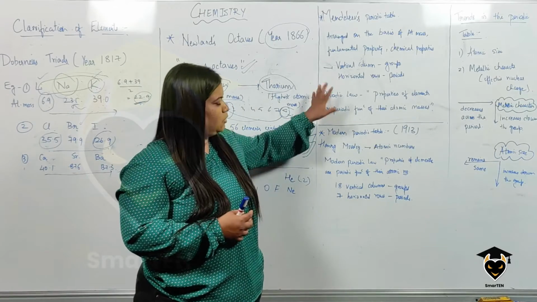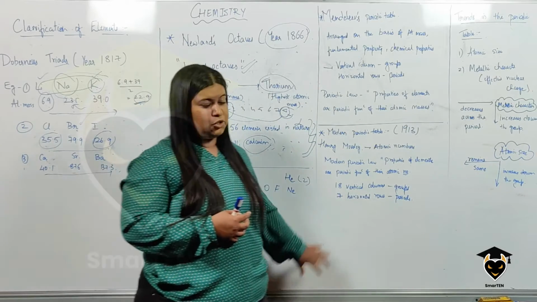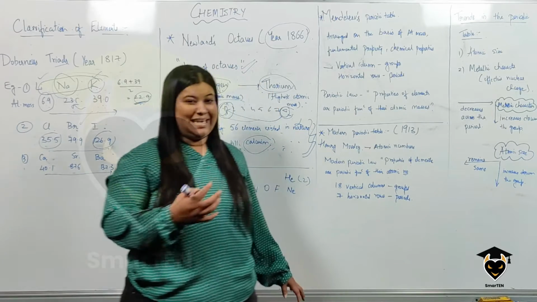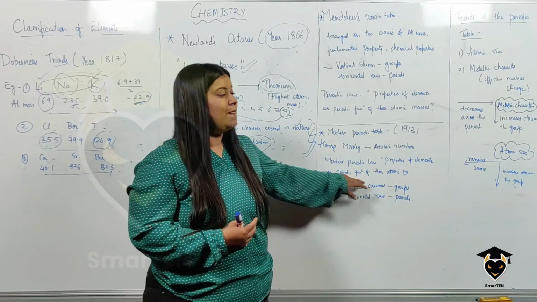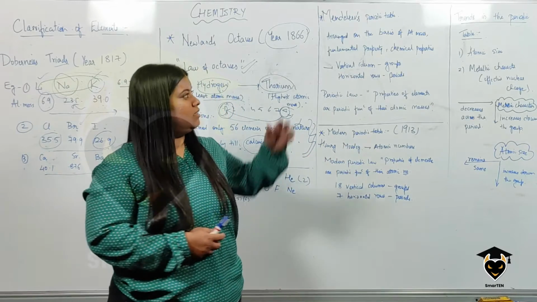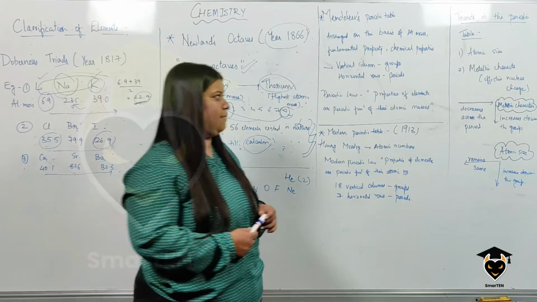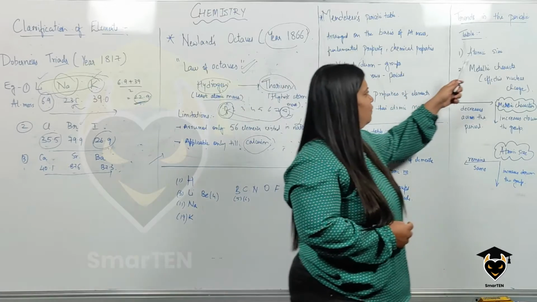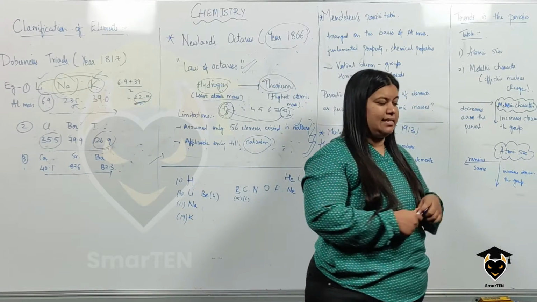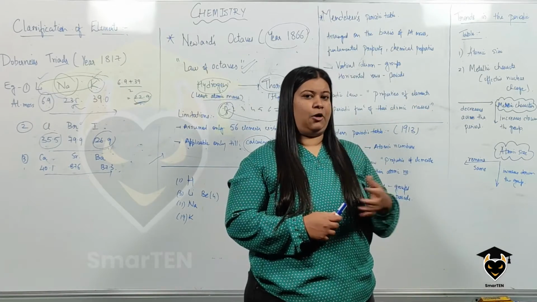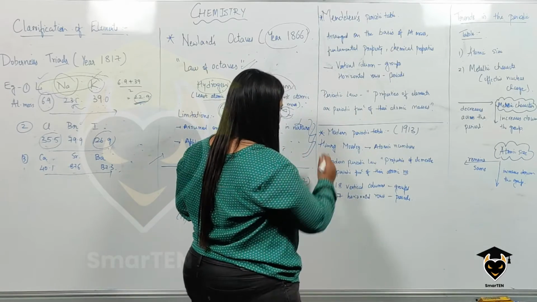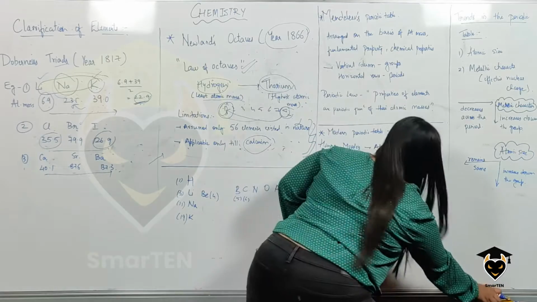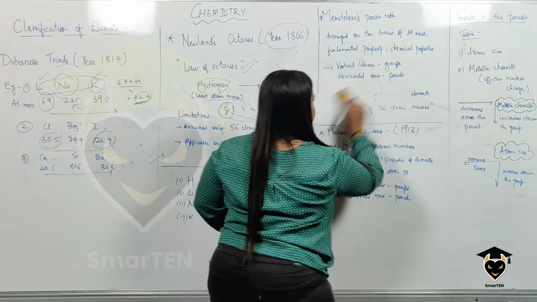After knowing all of this, it is crucial for us to know some of the trends in the periodic table. As we said, properties are a periodic function, so it is important for us to know the trends that happen in the periodic table. The first trend we will be studying is atomic size. Now, what do I mean by atomic size? I'll just erase this and explain it here.